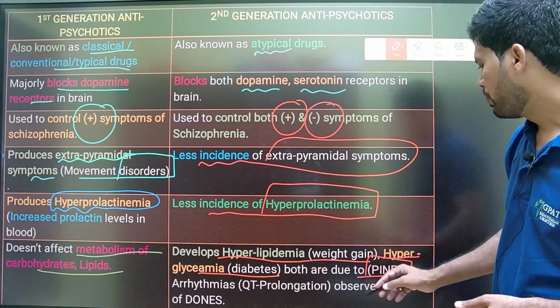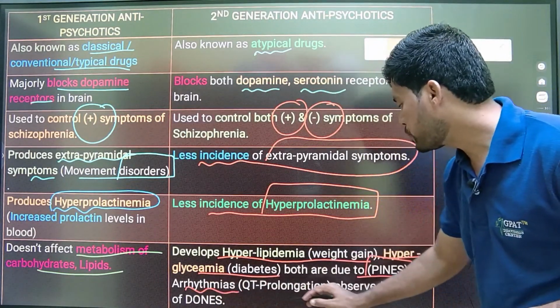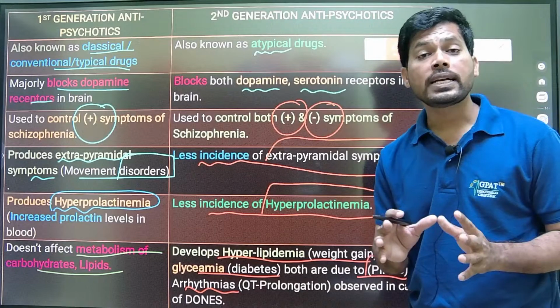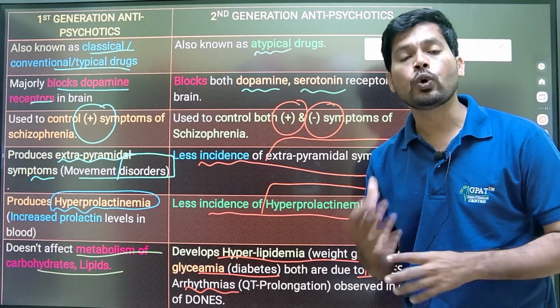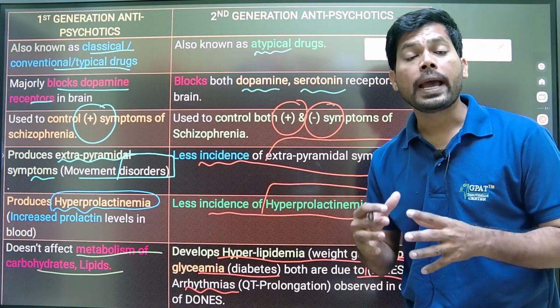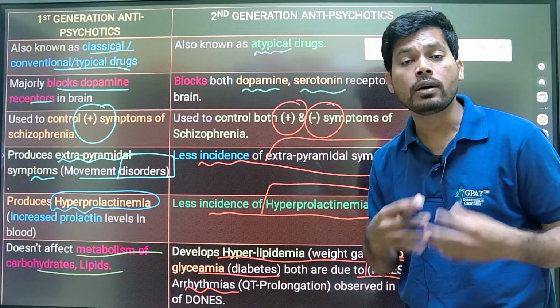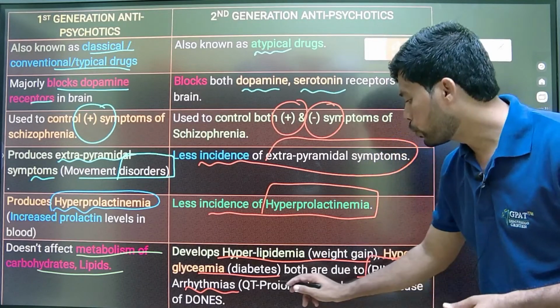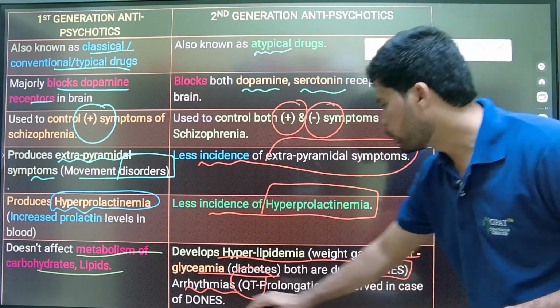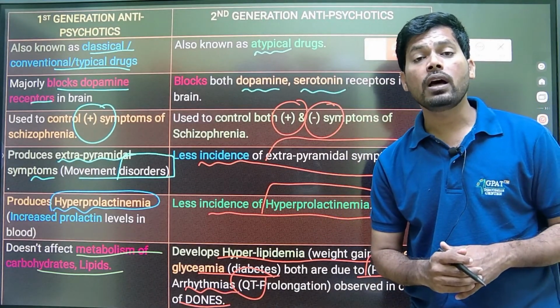Okay, so next, arrhythmias. Arrhythmias are also one of the drawbacks, especially of second generation antipsychotics like the dones. So all drones, like excess movement of a drone, also excessive movement of the heart may develop arrhythmia due to QT prolongation, by the prolongation of the QT interval in the heart.